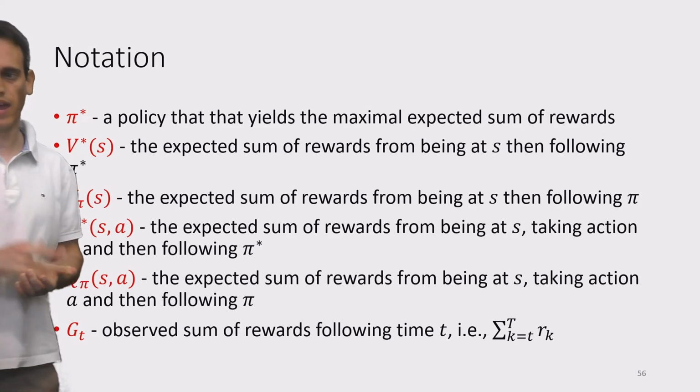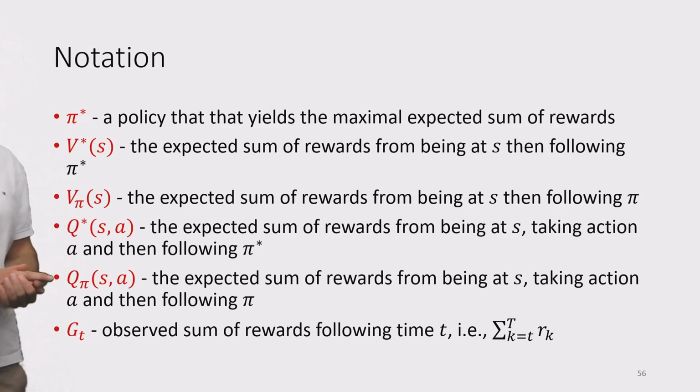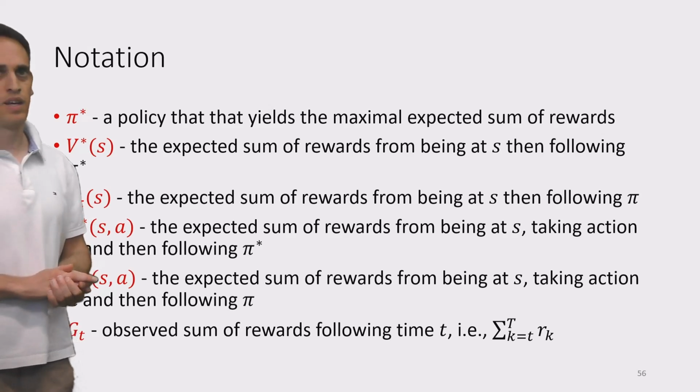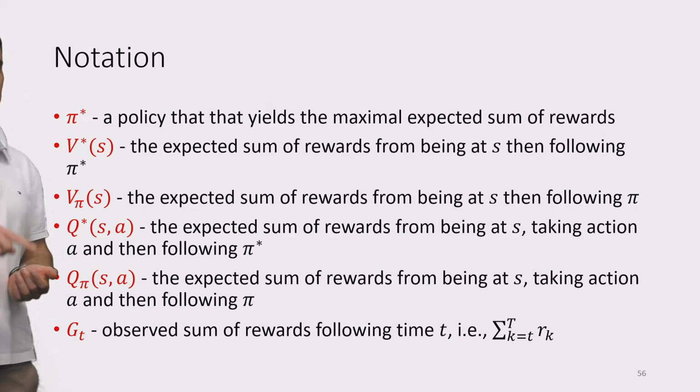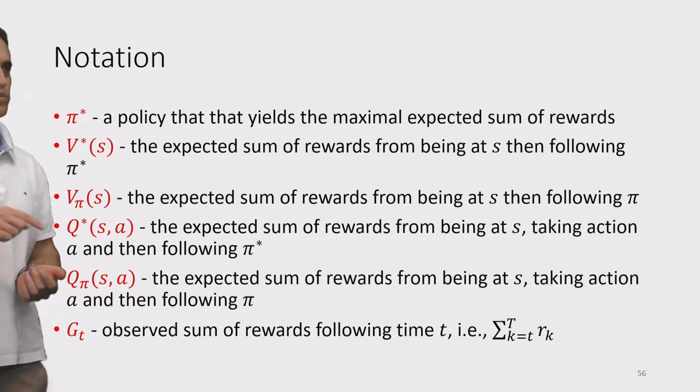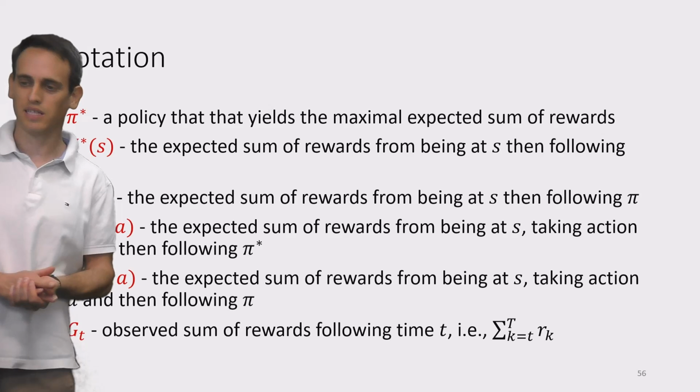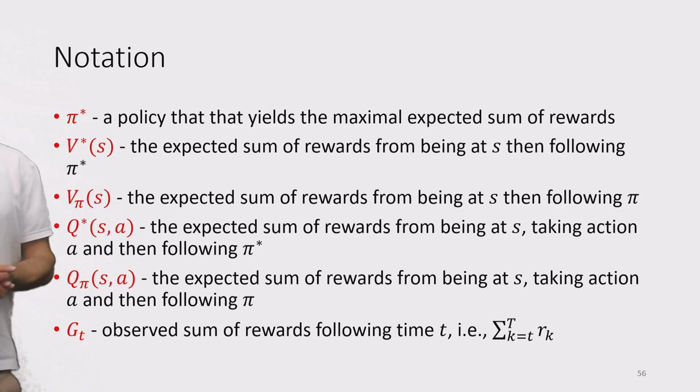By the way, Q star works for any SA pair, even for an A that is not the optimal action to take from state S, right? So any SA pair. Q pi of S, A, similar to V pi, is the expected sum of rewards from being at state S, taking action A, and then following a specific policy pi.